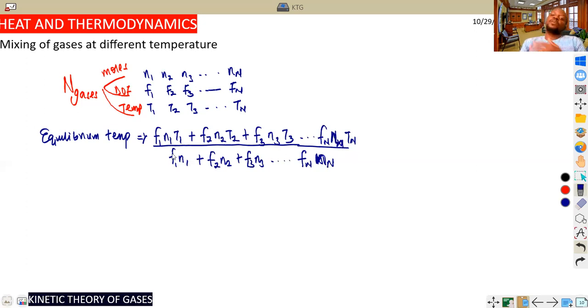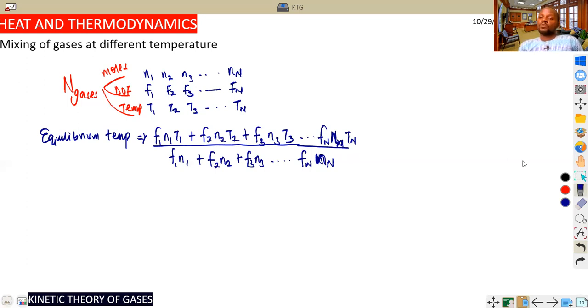Now what I'm just saying is a very simple illustration of mixing gases at different temperature, more or less like what I have derived in the other stuff. Remember that it's just adding. If you are given values for the degree of freedom, number of moles and temperature, no matter the number of gases you have, add them together to get the equilibrium temperature of all the gases that have been mixed.